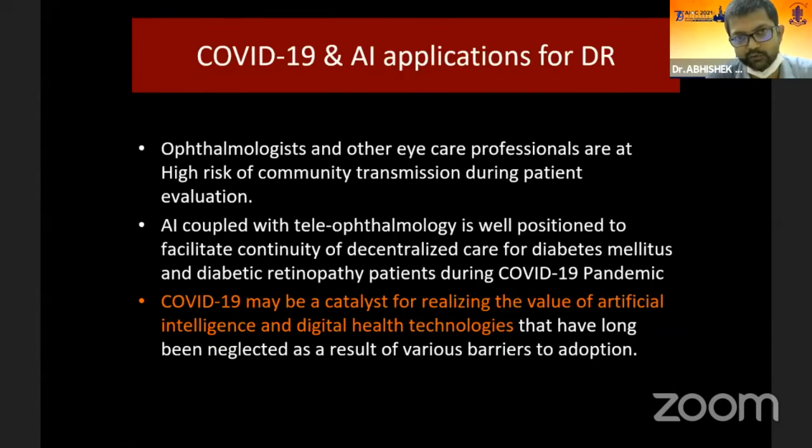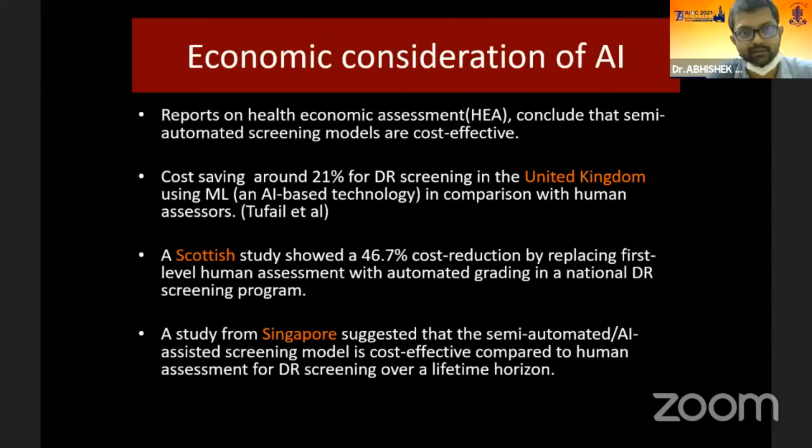With the advent of COVID-19, AI has become more pertinent. Ophthalmologists and other eye care professionals are at high risk of community transmission during patient evaluation. AI coupled with teleophthalmology is well positioned to facilitate continuity of decentralized care for diabetes mellitus and diabetic retinopathy patients during the COVID-19 pandemic. In fact, COVID-19 may be a catalyst for realizing the value of artificial intelligence and digital health technologies that have long been neglected as a result of various barriers to adoption.